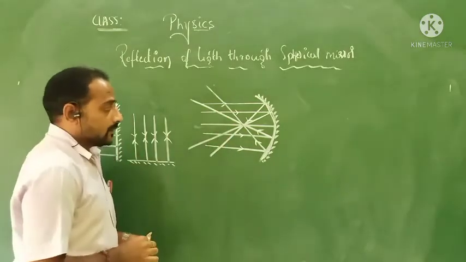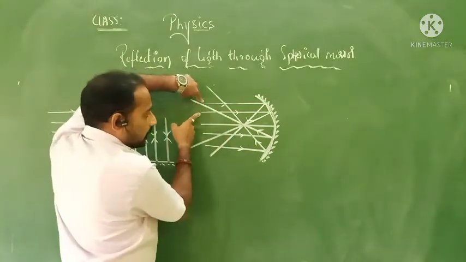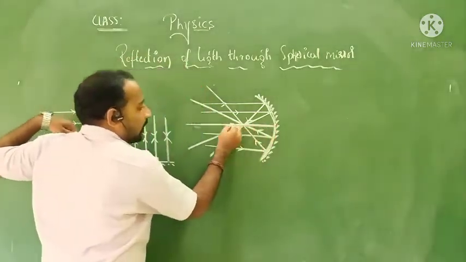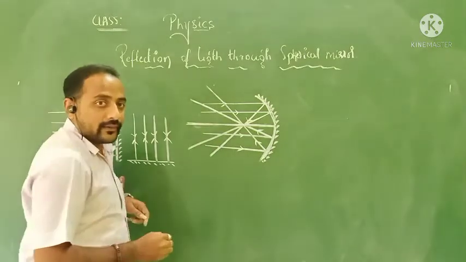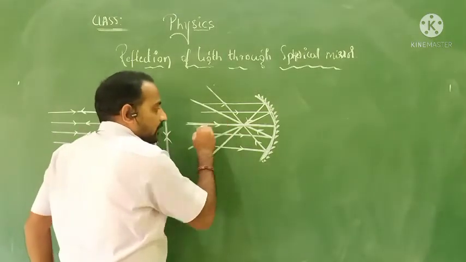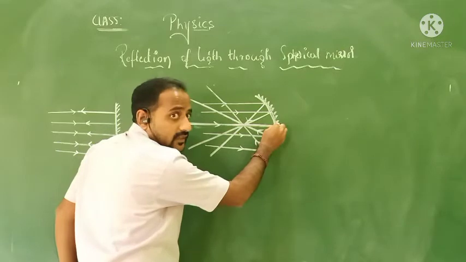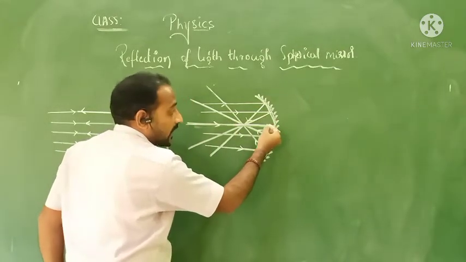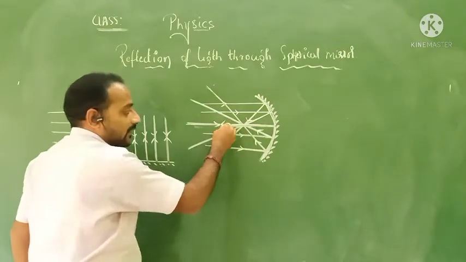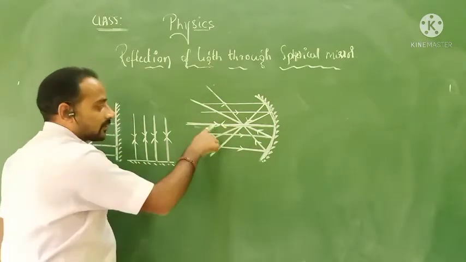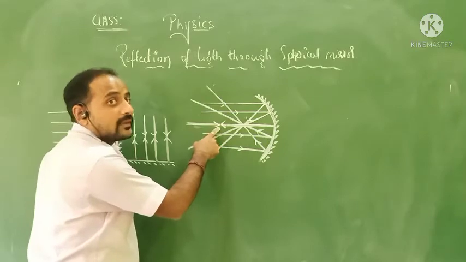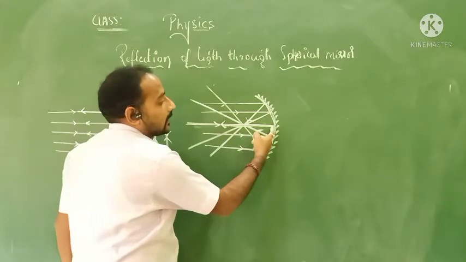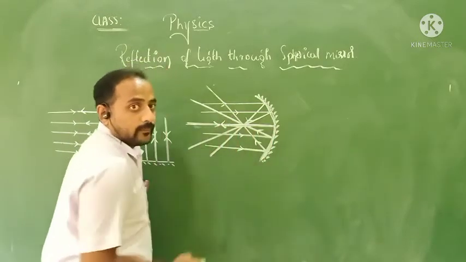Now you can ask, sir, you have shown the directions for these two and these two, what about this one? It is exactly at the middle of this mirror. If I send it exactly to the middle of this mirror, the reflection will take place with the same direction. That's why I didn't show the directions in the beginning. Understood? Because this light ray is exactly at the middle of this mirror.